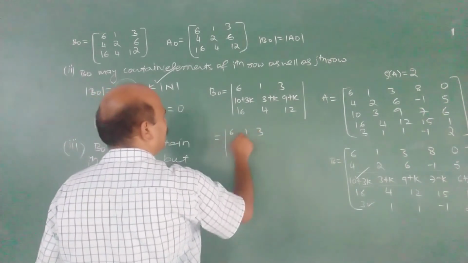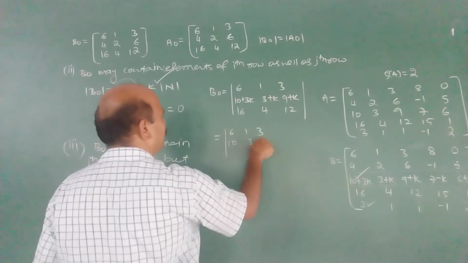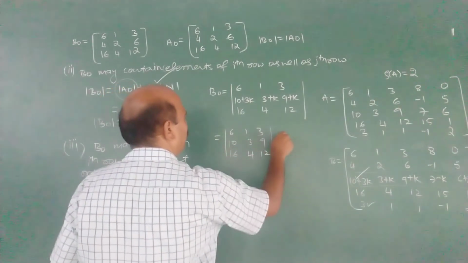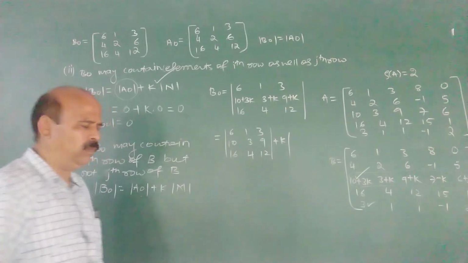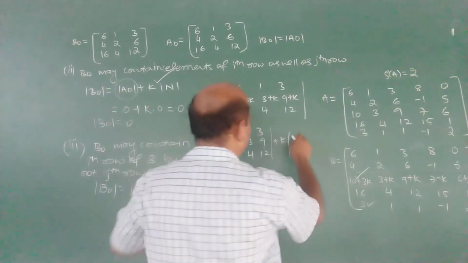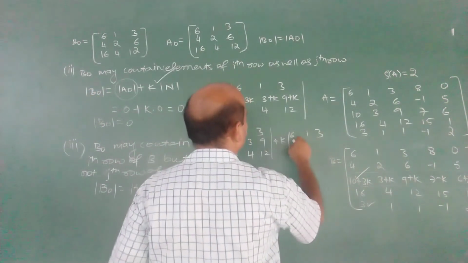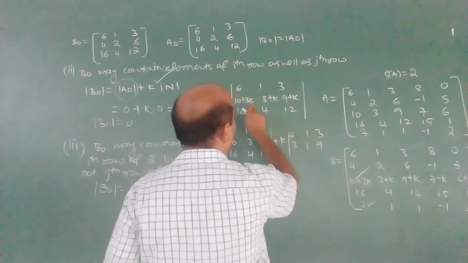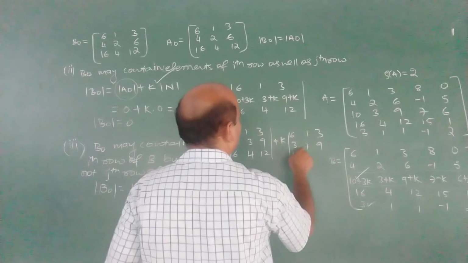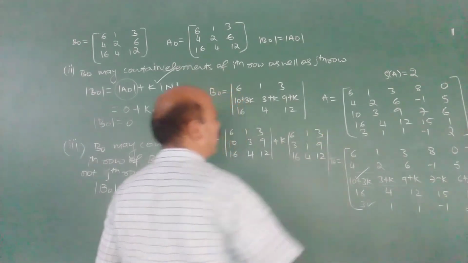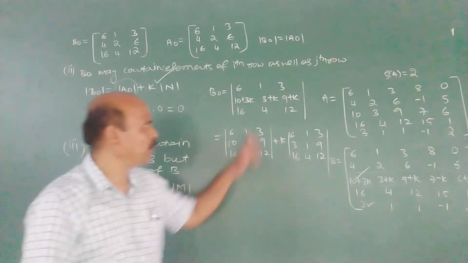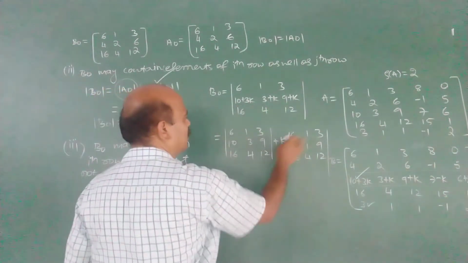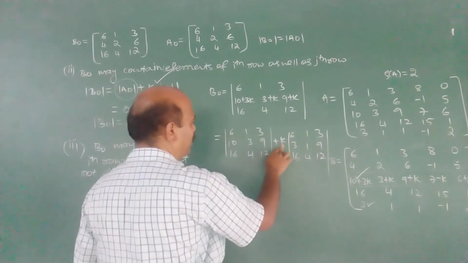It is the determinant 6, 1, 3; 10, 3, 9; 16, 4, 12 plus k times the determinant 6, 1, 3; 3, 1, 9; 16, 4, 12, using the property of determinants. Here I have taken directly the sum of the two determinants and taking k common, I have written like this.